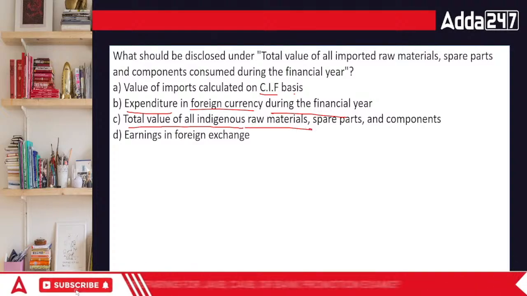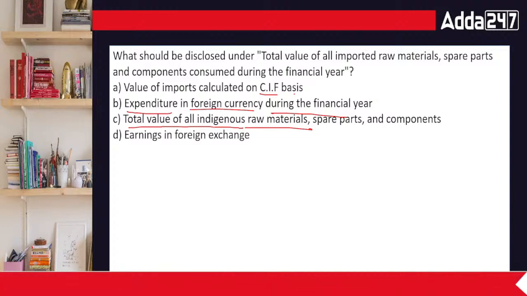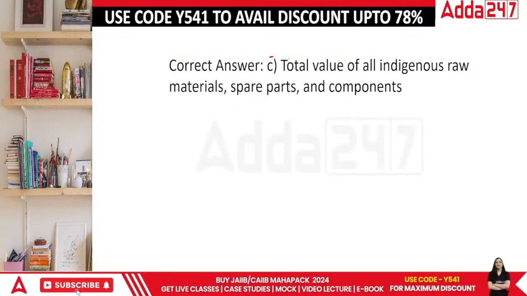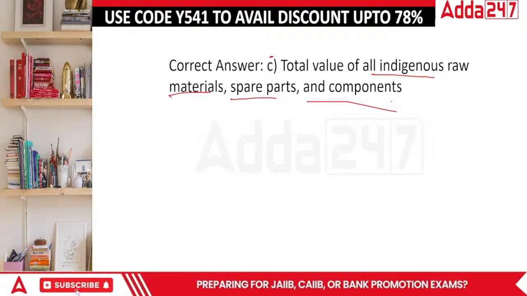Indigenous means domestic. Spare parts and components. Earnings in the forex. What's going to be the answer? What should be disclosed under total value of imported raw material? That has to be all the value which is added to the imported ones or the domestic ones, spare parts as well as the components. Everything has to be included.